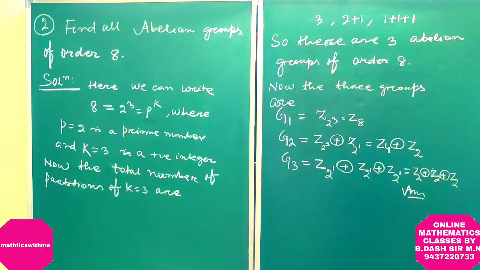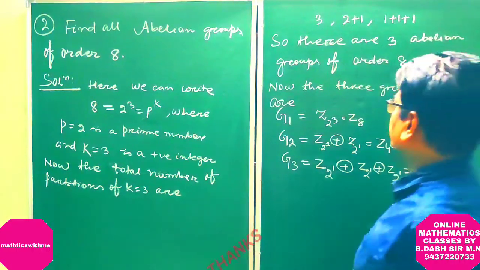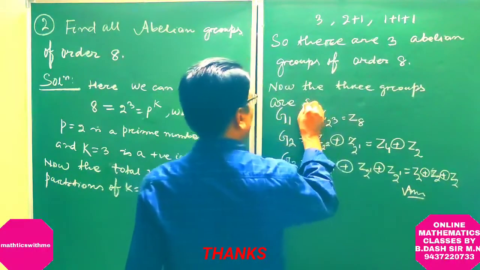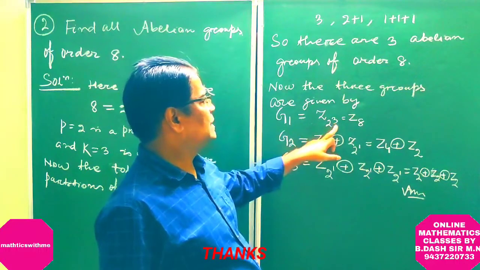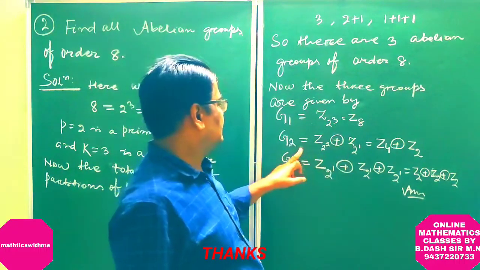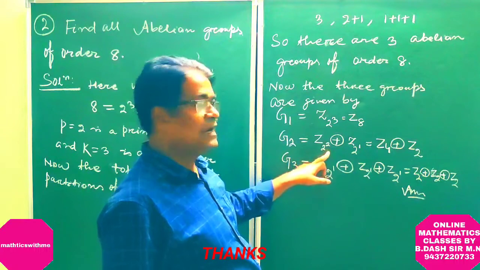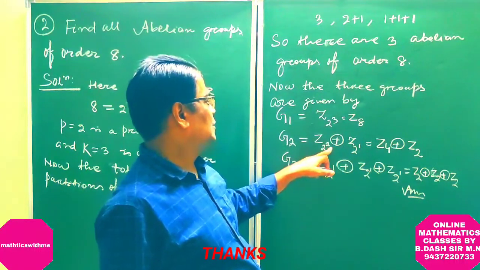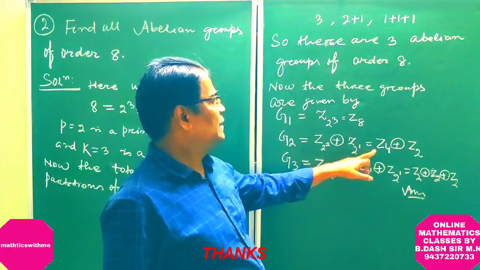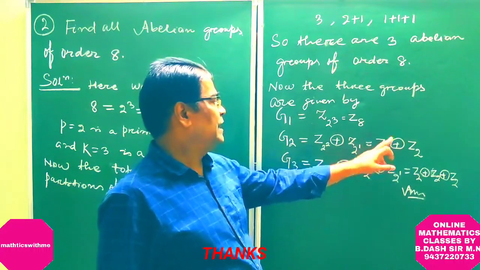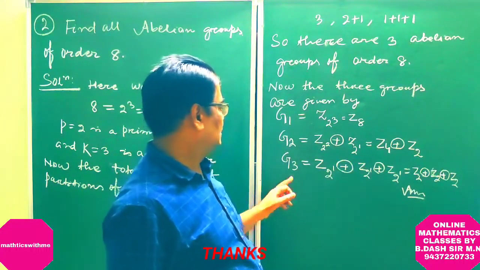Now the 3 groups are given by G1 is equal to Z8. G2 is equal to Z2 to the power 2 external direct product Z2 to the power 1, which is equal to Z4 external direct product Z2.